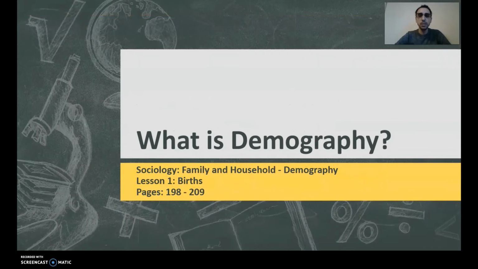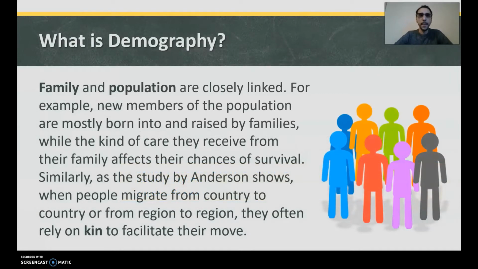What is demography? Family and population are closely linked. For example, new members of the population are mostly born into and raised by families, while the kinds of care they receive from their family affects their chances of survival. Similarly, as the study by Anderson shows, when people migrate from country to country or from region to region, they often rely on kin to facilitate their move. Kin meaning relatives, meaning family.